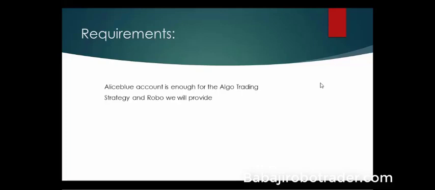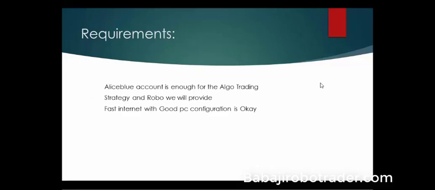Then the second thing is the strategy and the robo. As I said before, we are giving both the strategies and the robo. Then the third thing is fast internet and a good PC. When you are going for an algo or robo platform, we need a good PC configuration and the internet speed should be very fast, because all the orders are processed from our PC and sent to the exchange. And the rates we are getting in the robo terminal are the live rates from the exchange.